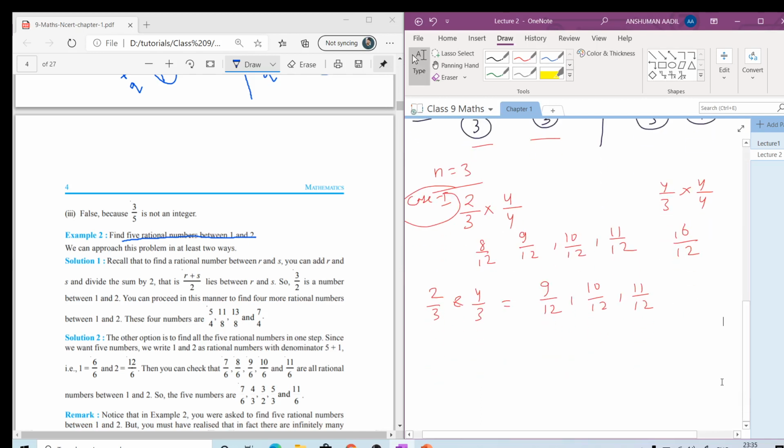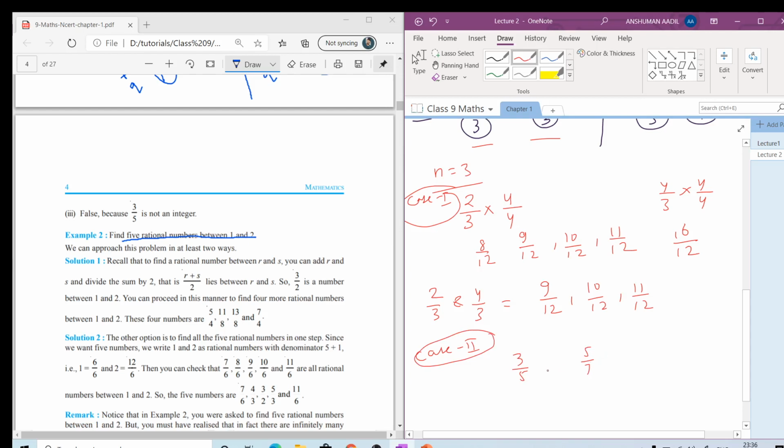what we are going to do in case number 2, we can follow the same methods. We are having numbers 3 by 5 and 5 by 7. First of all we will see which number is smaller.